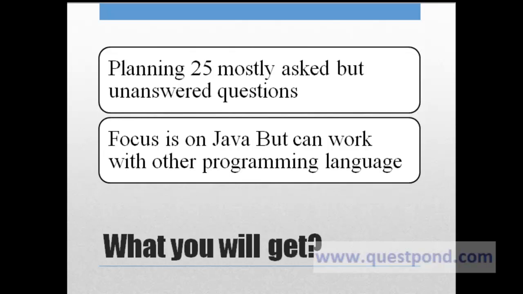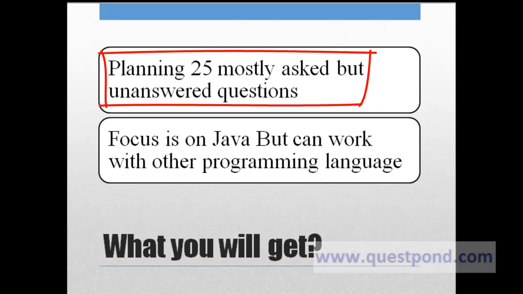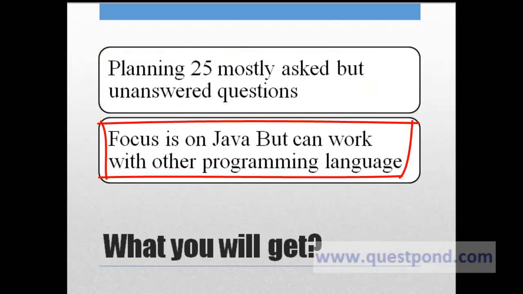From this course, you can expect many unanswered questions, but to start with, we are planning 25 mostly asked questions, but which are seldom answered. The solution focuses on Java, but the solution can work with any other programming language as the focus is mostly on logic designing and then converting the same to Java code.